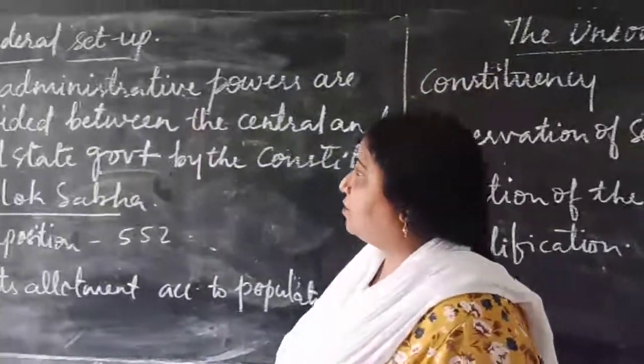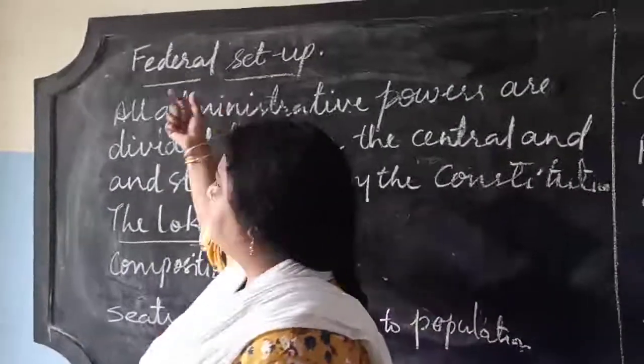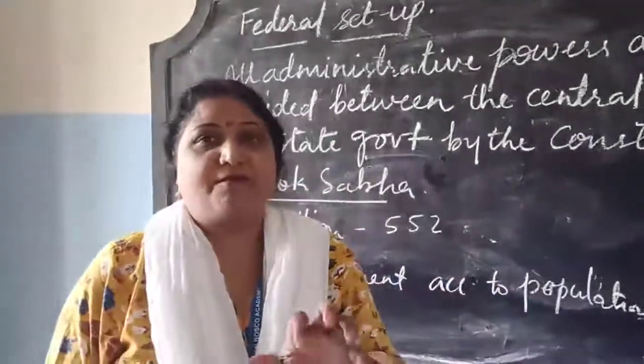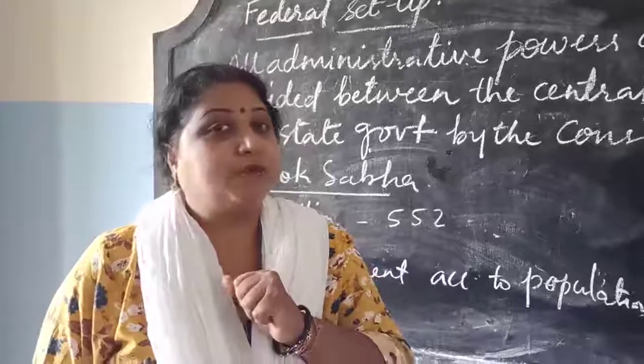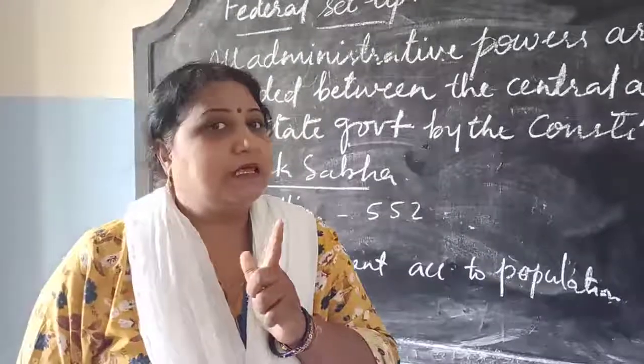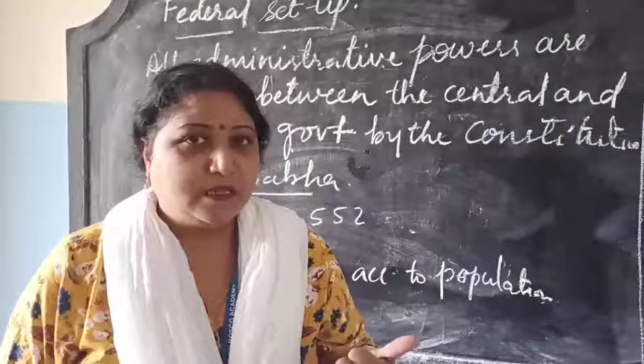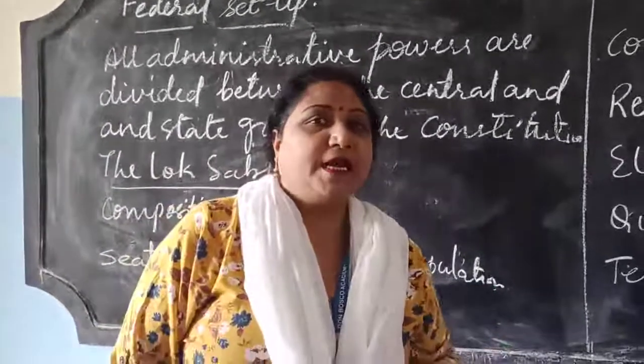Now the first thing which you have to remember, federal setup. What do you mean by federal setup? See the administrative power. Administrative power is divided between the central government and the state government. We have got two governments, the central government and the state government.